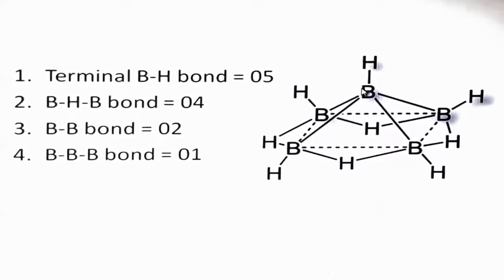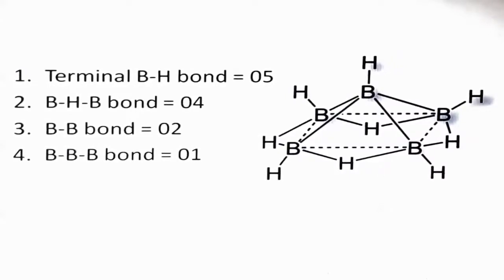This one we will not count as a B-B bond because it is the example of a B-B-B bond, a triple B bond. So 1 B-B-B bond is also present. Total in this B5H9 structure: terminal B-H bonds 5, B-H-B bonds 4, B-B bonds 2 and B-B-B bond 1.